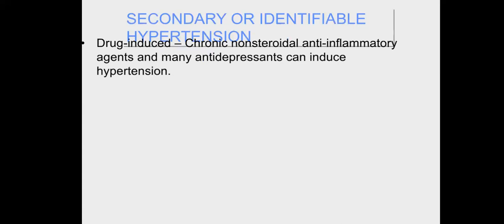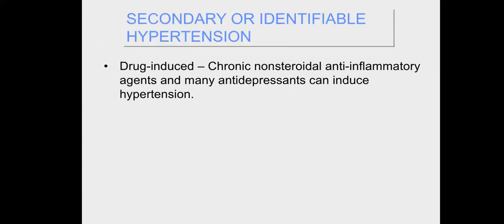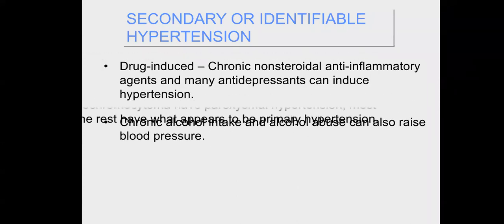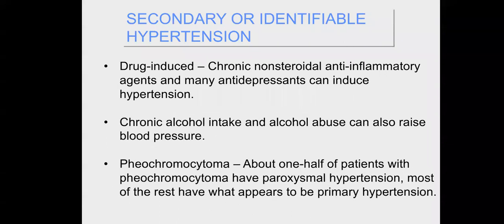Drug-induced, like non-steroidal anti-inflammatory medications. Antidepressants can also induce hypertension. Chronic alcohol intake and alcohol abuse can raise blood pressure. Pheochromocytoma is a tumor in the adrenal medulla that releases norepinephrine and epinephrine, and follows the rule of 10. 10% of the tumors are malignant, 10% are above the age of 60, 10% are extra-adrenal, and 10% are pure norepinephrine-releasing tumors.